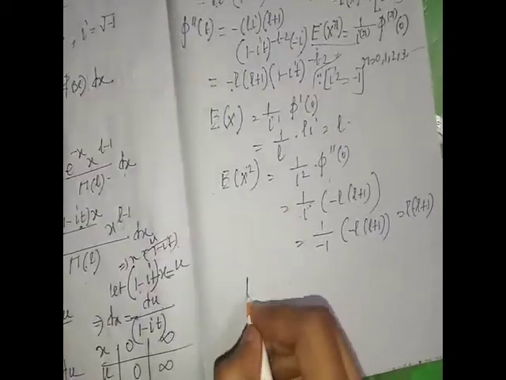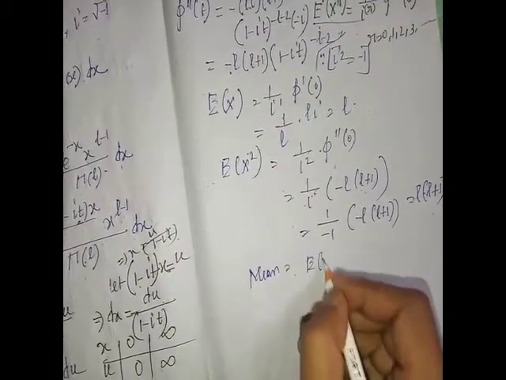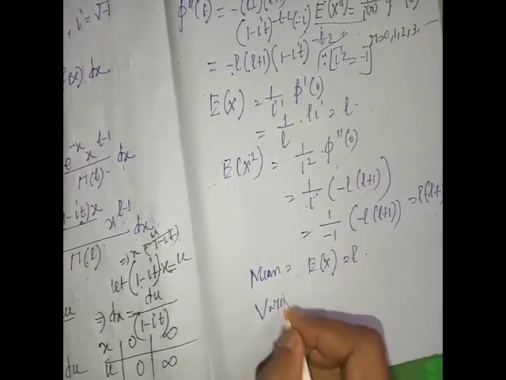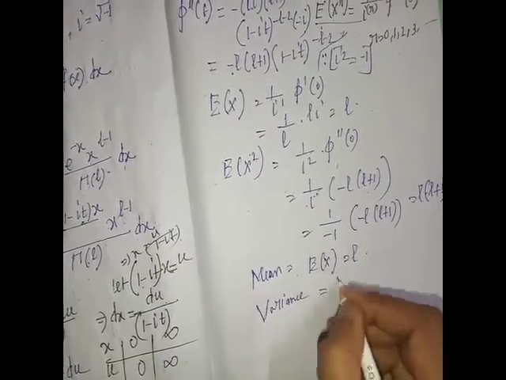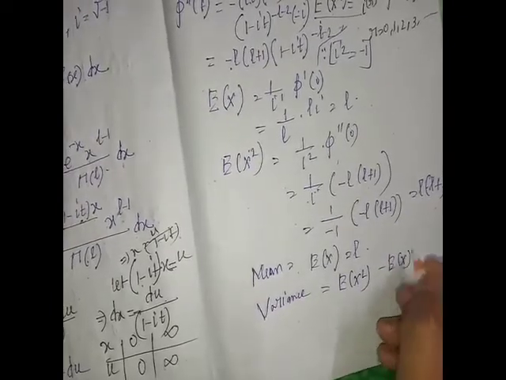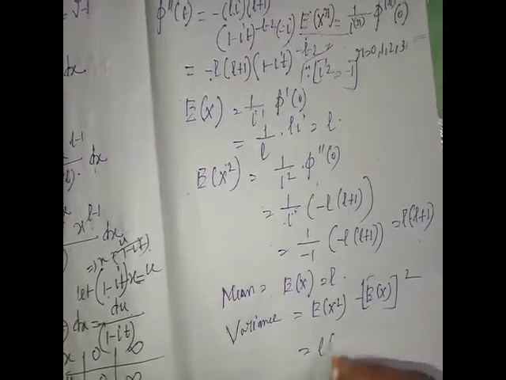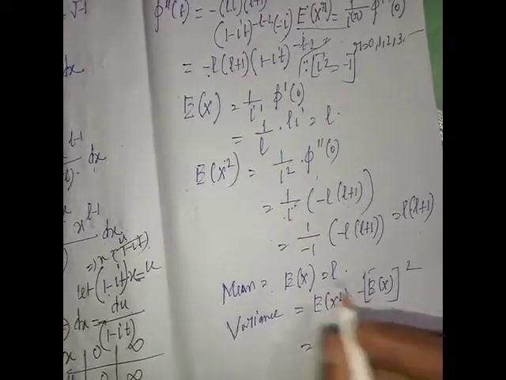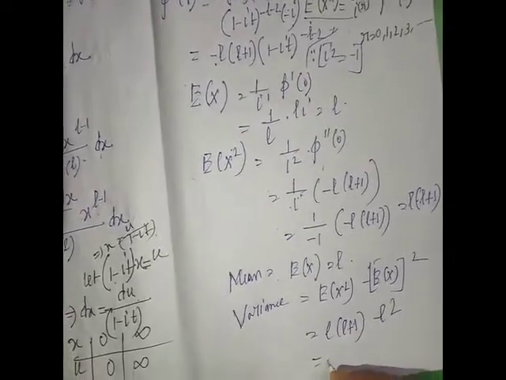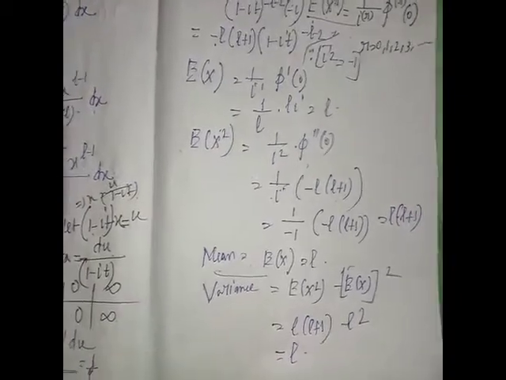Hence the mean, expectation of x, equals l, and the variance is expectation of x square minus expectation of x whole square. Expectation of x square is l into (l plus 1), and expectation of x whole square means l square. So after calculation, this is the required mean and this is the required variance.